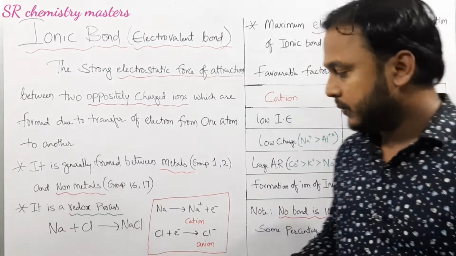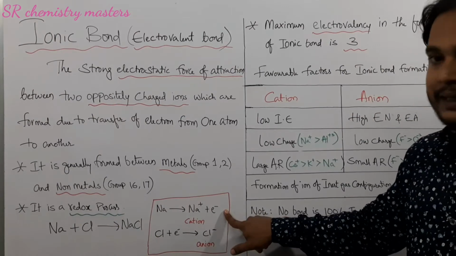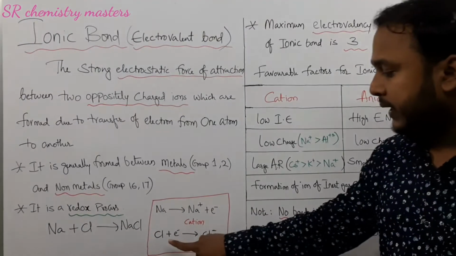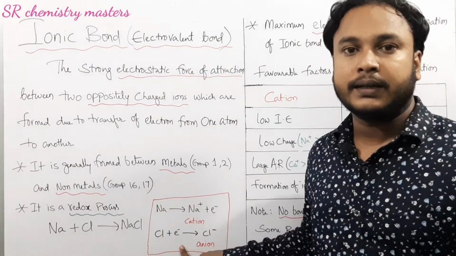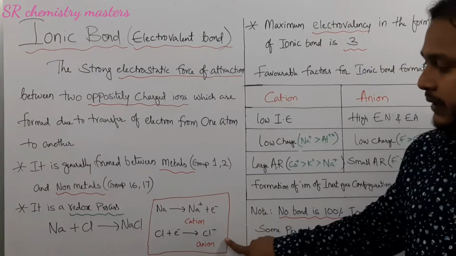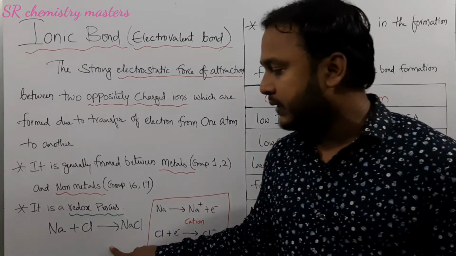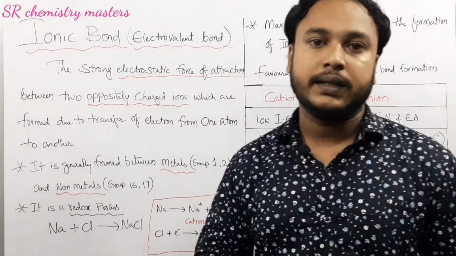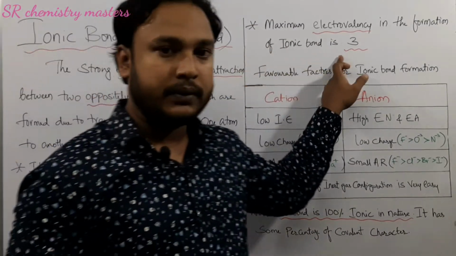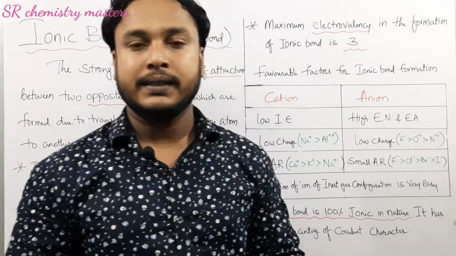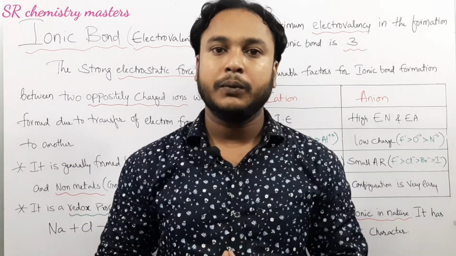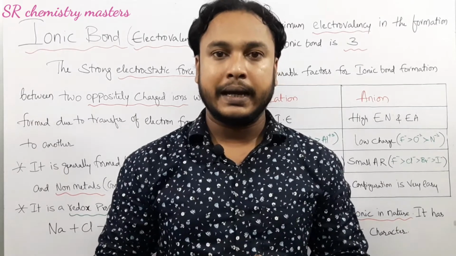If you see here, sodium atom, as it loses electron, it gets oxidized, whereas chlorine atom, as it gains electron, it gets reduced. Both the processes, oxidation and reduction, are occurring in the same reaction, so it is considered as a redox reaction. Maximum electrovalency in the formation of ionic bond is 3. We have seen electrovalency is nothing but the number of electrons which can be transferred from one atom to another atom in an ionic bond.